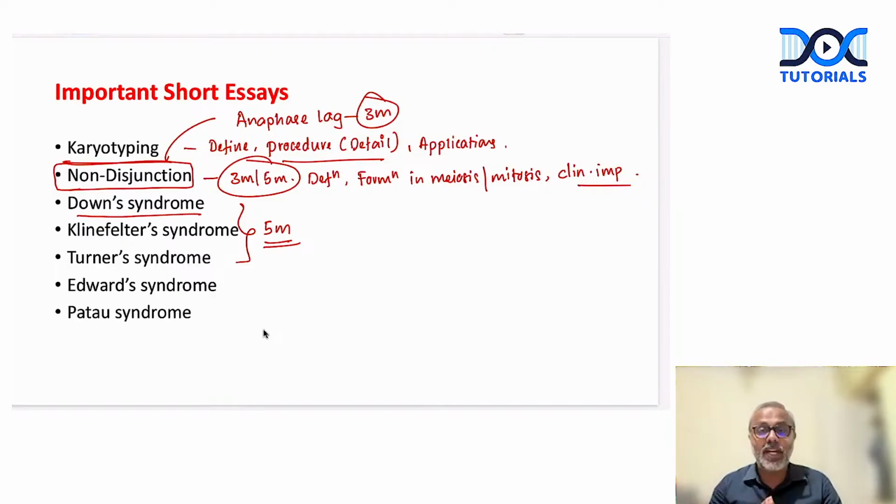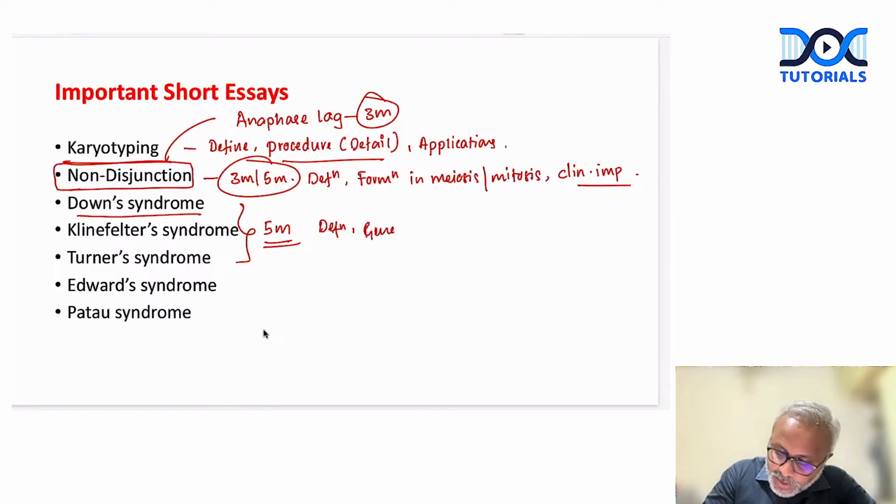Okay. Then let's say we start with the definition of the syndrome. We will describe the phenotype later. What we can do is first mention the genotype, right? For example, how do we write it in Down syndrome? Remember, in Down syndrome, what do we have? The trisomy 21.